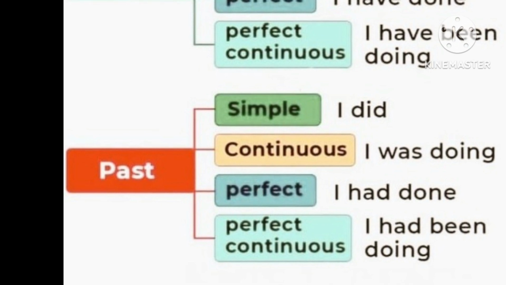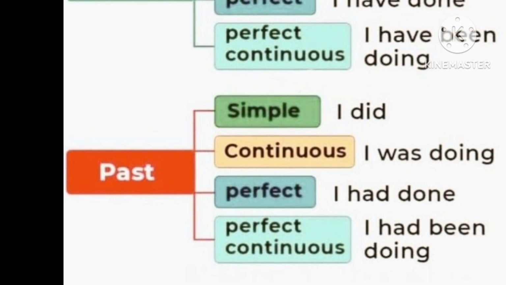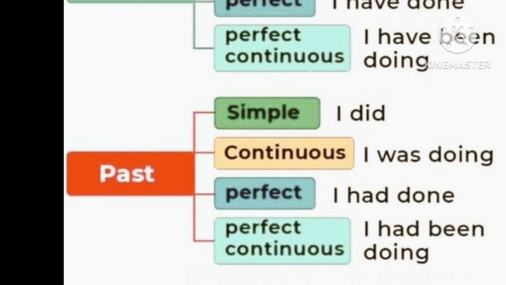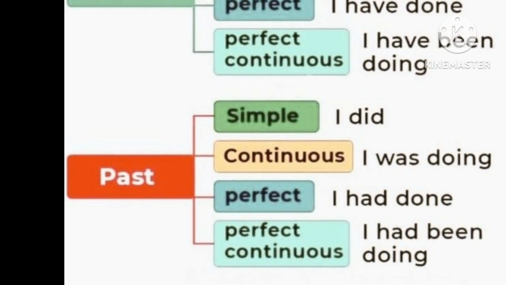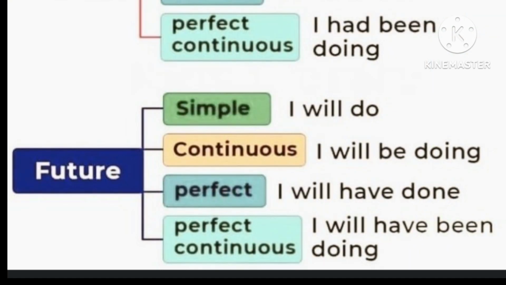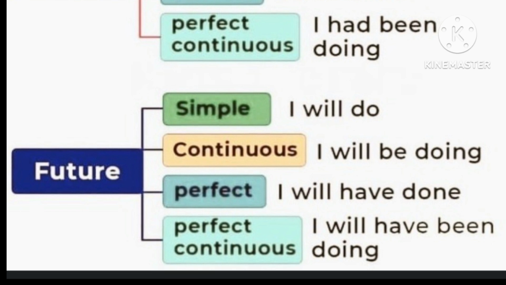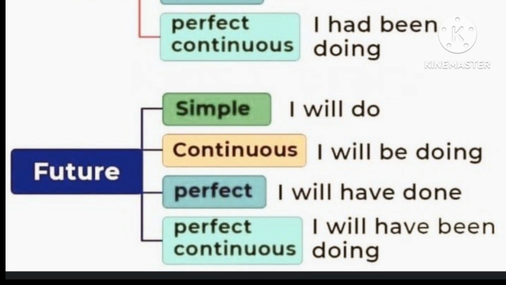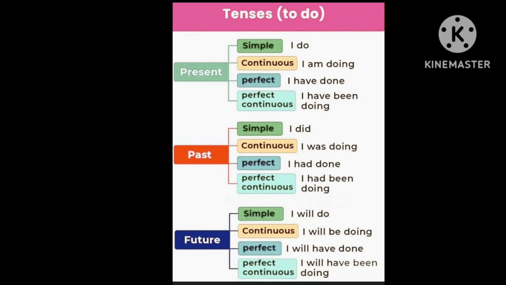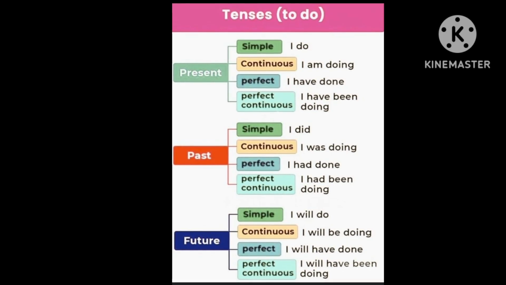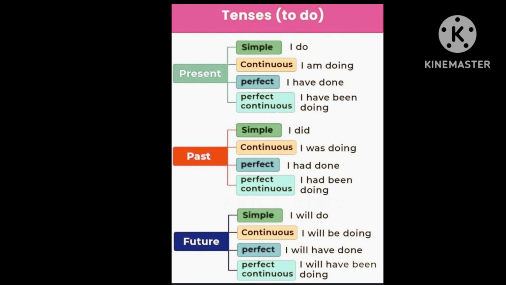Past tense, simple past, I did. Past continuous, I was doing. Past perfect, I had done. Past perfect continuous, I had been doing. Future, simple future, I will do. Future continuous, I will be doing. Future perfect, I will have done. Future perfect continuous, I will have been doing. These are the tenses of present, past, and future.